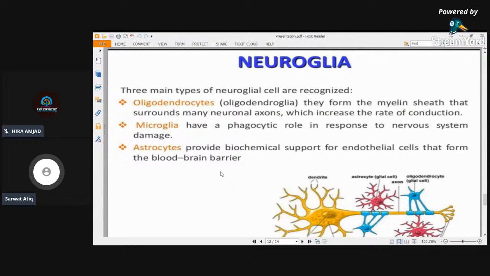So these damaged cells should be phagocytosed, so that the healthy cells of the tissue are not affected. Microglia basically phagocytose those cells of the nervous system that are damaged, so they cannot cause further damage to the nervous system.